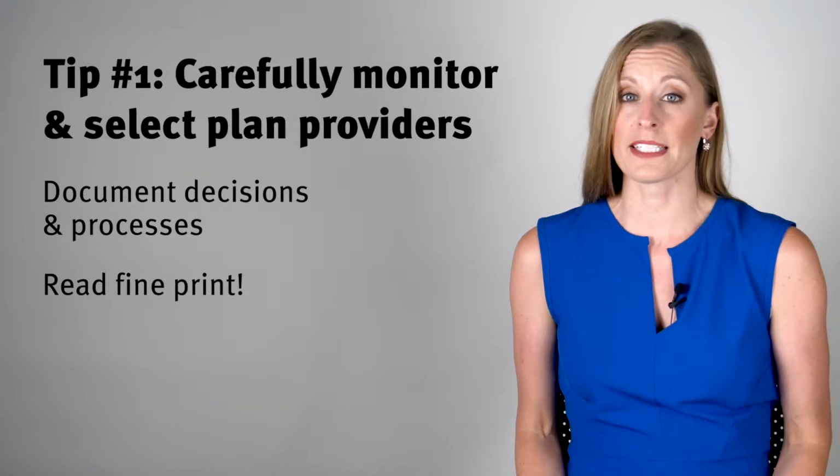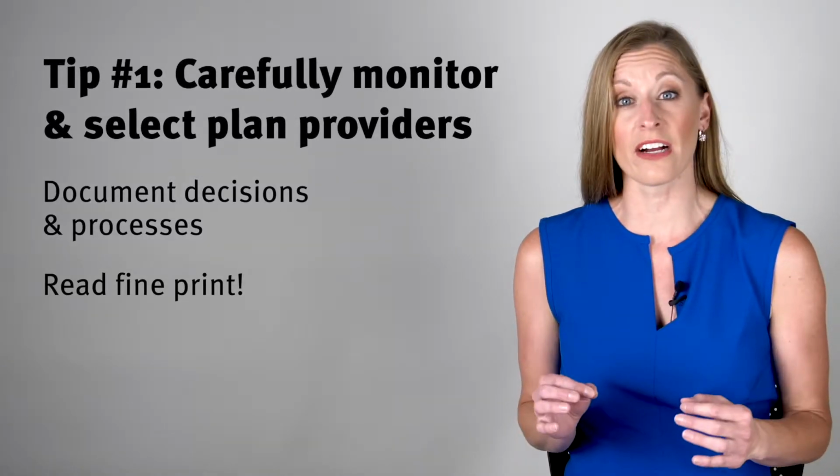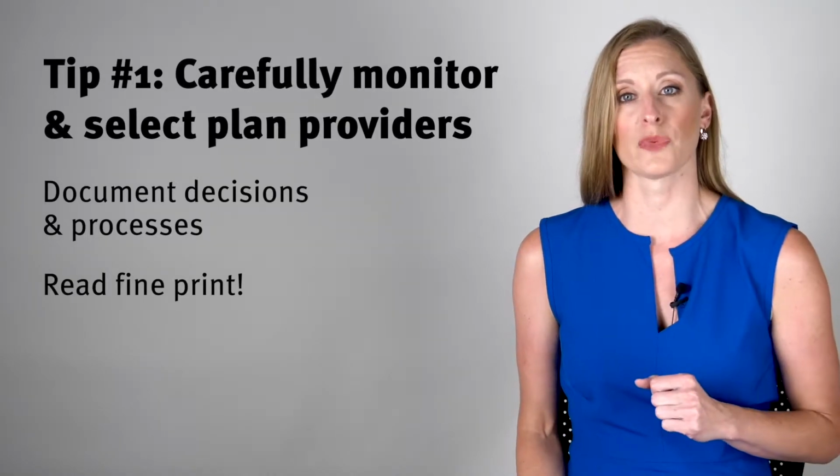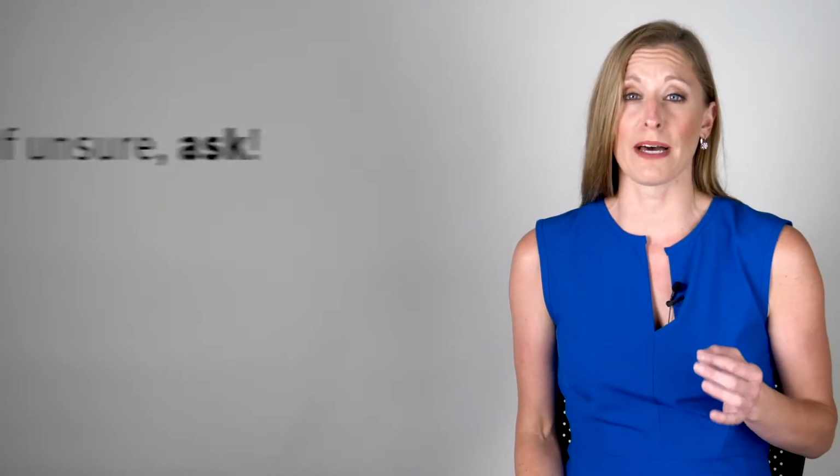A fiduciary must make plan decisions with the care, skill, and diligence that a person familiar with such matters would use. This is a high standard. There are no degrees of fiduciary status. If you're unsure about a plan decision, ask for help. Ignorance of plan details or saying, "I didn't know," won't fly as an excuse during a Department of Labor investigation.